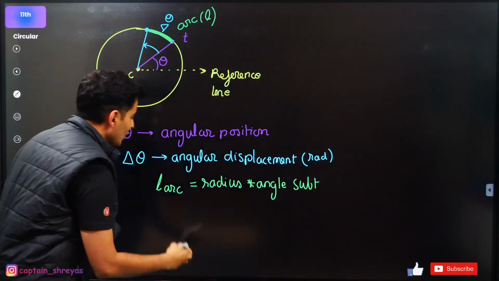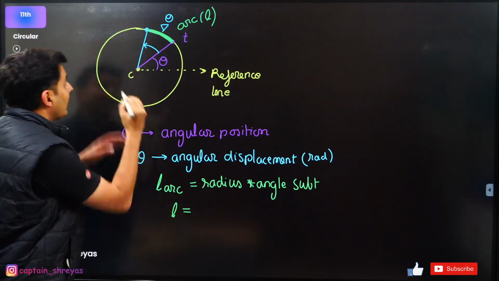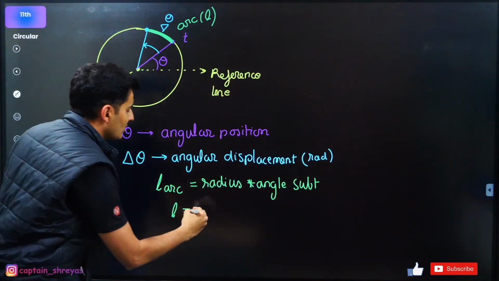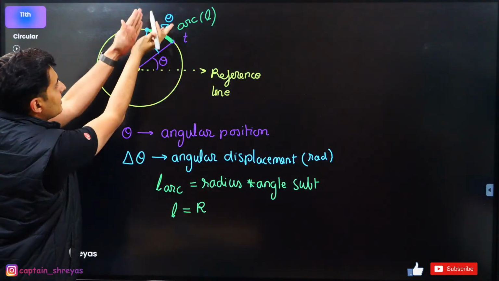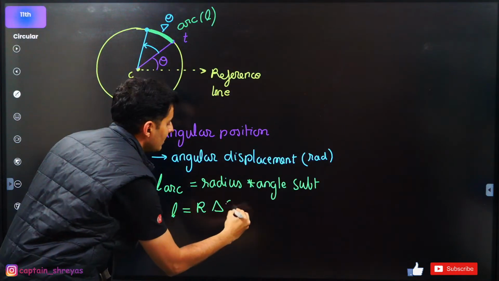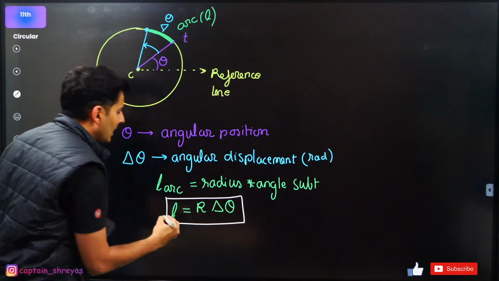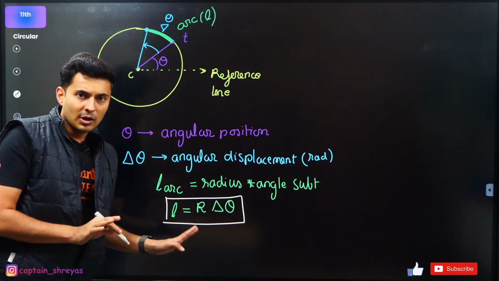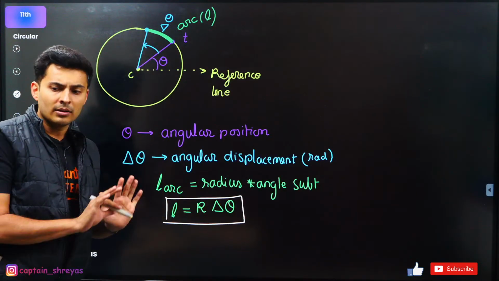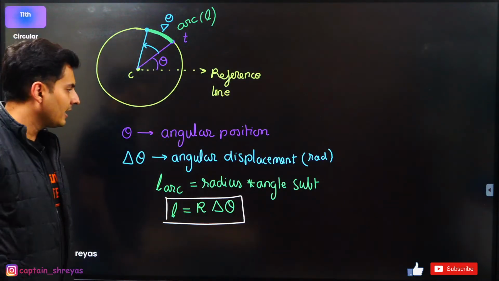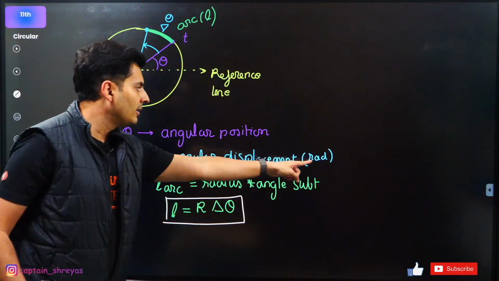Yes or no, guys? So here, what is the length of the arc? L. What is the radius? Let's assume it as R. What is the angle subtended? That is basically delta theta. That is another relationship which you should know. Standard geometry, trigonometry: length is R delta theta. Always, angle is in radians.